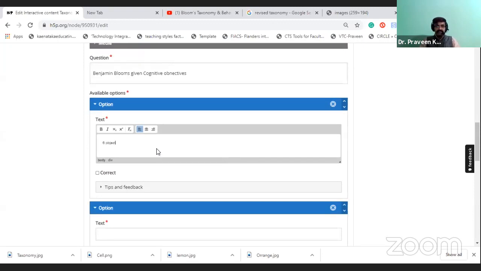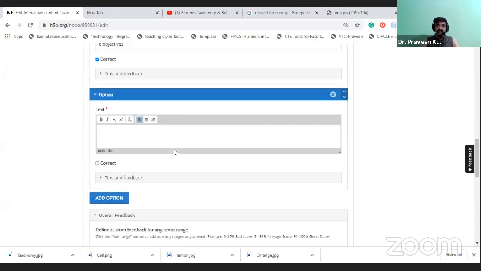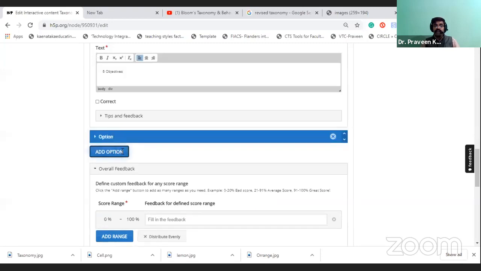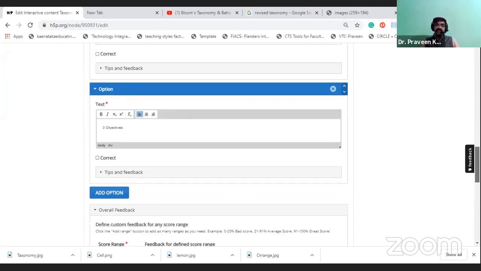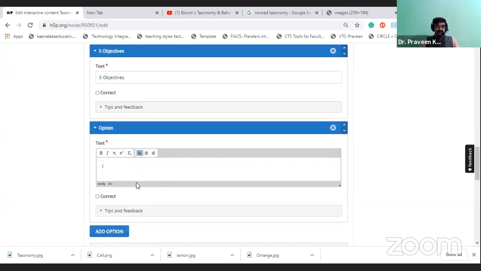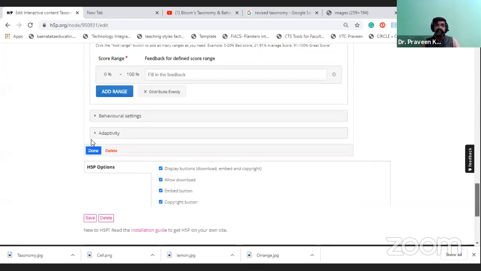6 objectives. Yes, it is correct. Then like that, you can add some of the second one. You can add that 5 objectives. If you want, there is a 2 option. If you want, you can add one more option, 3 objectives. Like that, however many options you are expecting, you can add. Once you set all the information, you can go and click on save.